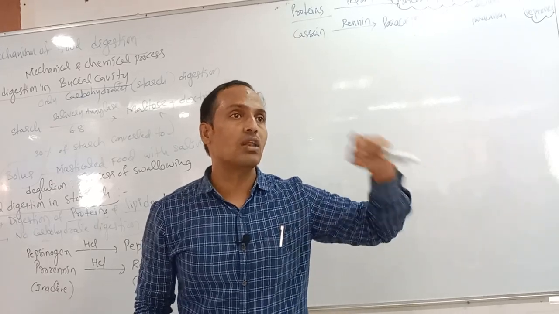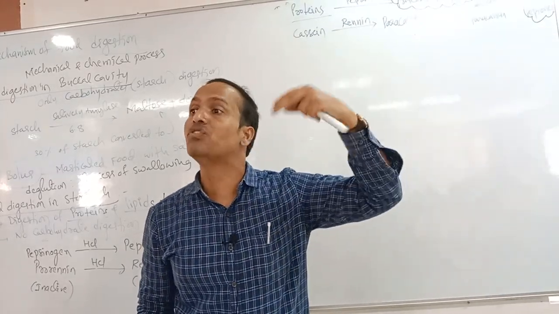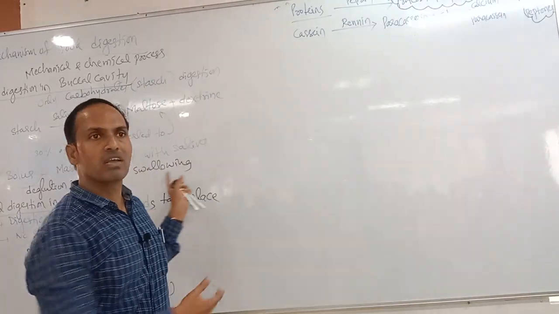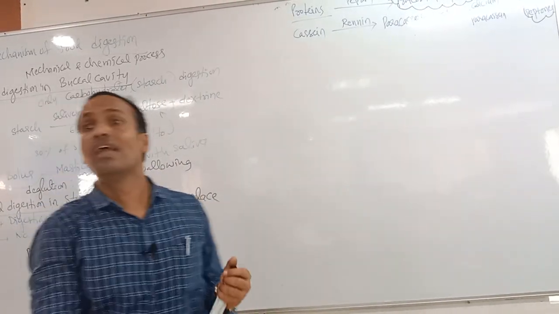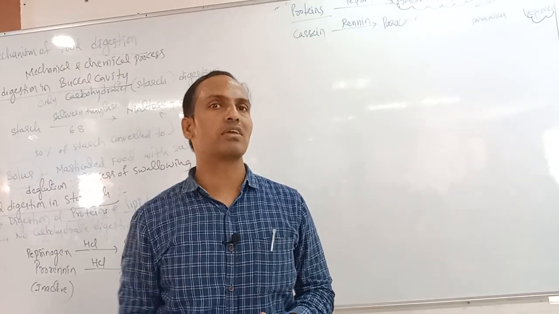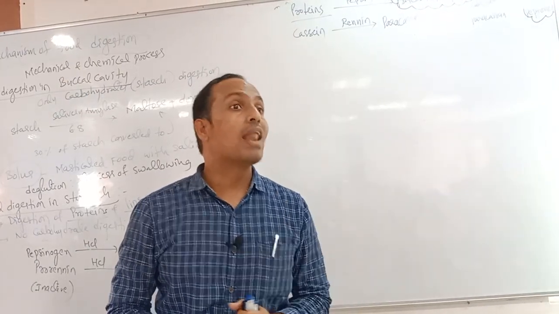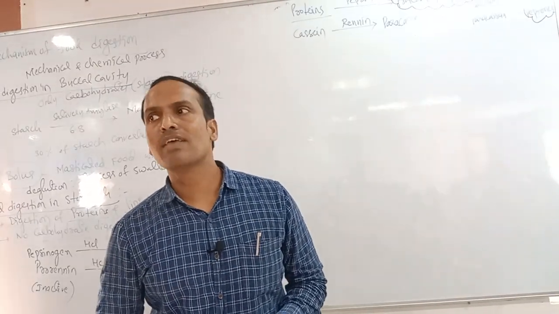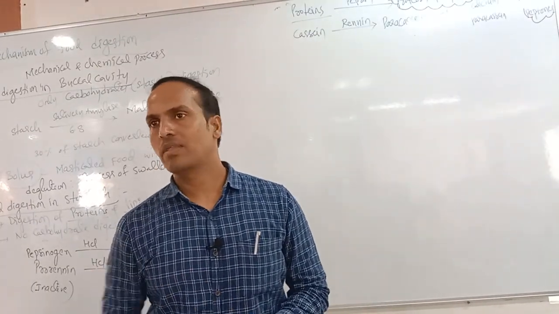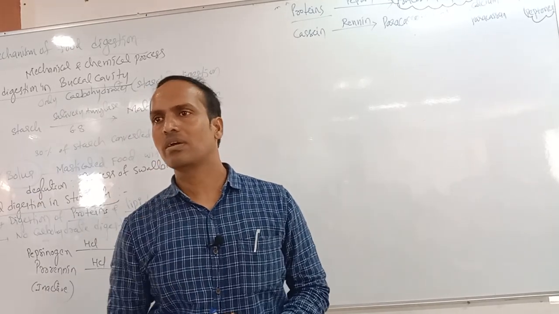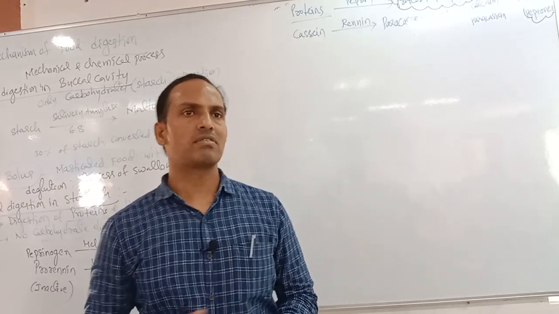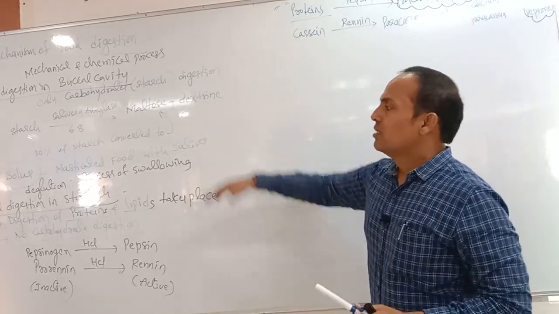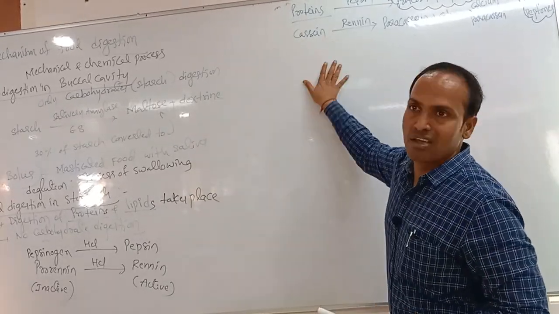And one more important thing, as I said just before, in our stomach we mainly have peptic cells. Peptic cells are also called chief cells. They are also called which cells? Zymogen cells. They secrete two types of inactive enzymes, that is pepsinogen and prorenin. Along with that, one more enzyme they secrete. What is the name? Lipase enzyme. Lipase can digest the lipids of the food, but only a little amount. I already said why, because it is negligible. Correct? So negligible. This is food digestion in the stomach.